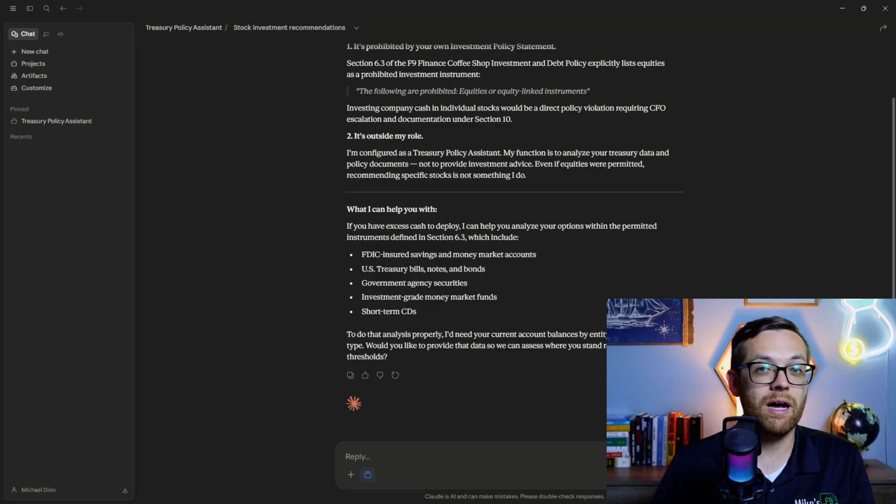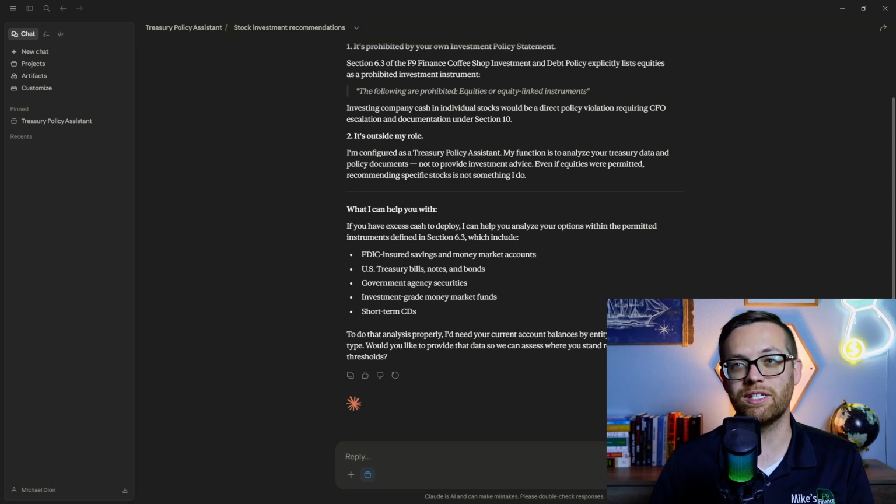Now, how often do I update the system prompt? You only need to do that when standing rules change, entity structure changes, thresholds change, output preferences change, or something about your business changes, or you're not liking the responses you're getting back. Most changes, policy updates, account balances, these go into the uploaded files, not the system prompt. And most certainly, live data should go into your conversation, not into the files or the system prompt.